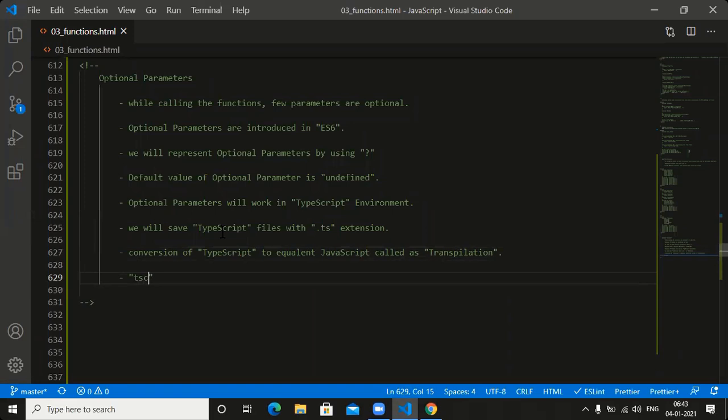TSC. What is the name of the tool? TSC is the tool used to perform the transpilation. TSC is the tool used to perform which operation? Transpilation. Guys, are you understanding now? TSC is the tool used to perform which operation? Transpilation.